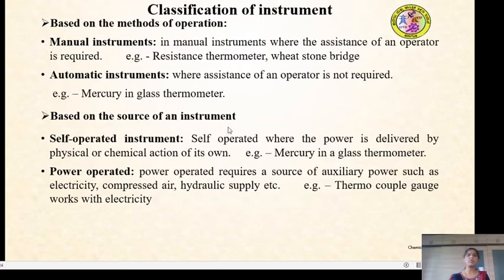Based on the source of an instrument, there are self-operated instruments and power-operated instruments. In a self-operated instrument, the power for the operation of the instrument is delivered by the physical or chemical action of its own, for example the mercury in glass thermometer. The power-operated instrument requires an auxiliary power such as electricity, compressed air and hydraulic supply, etc. So based on the external source of the power supply, it is classified as self-operated instrument and power-operated instrument. Example is the thermocouple gauge, which works with electricity.